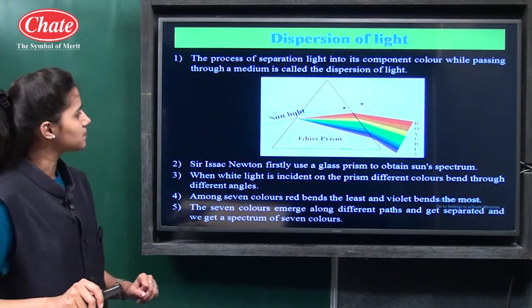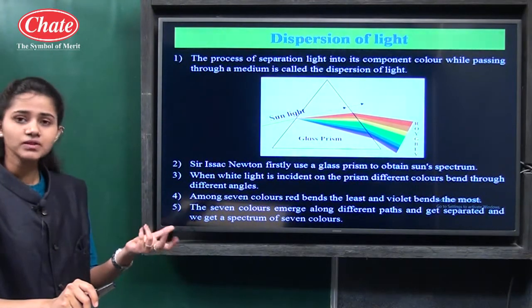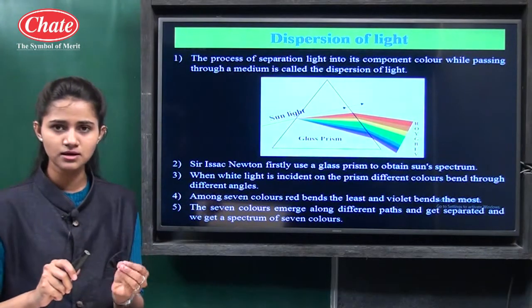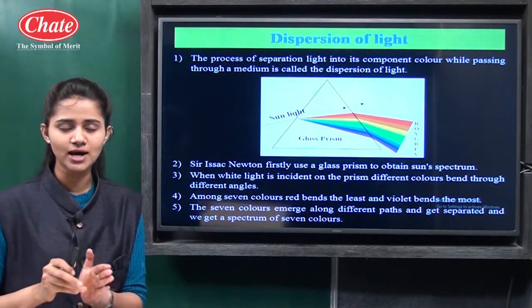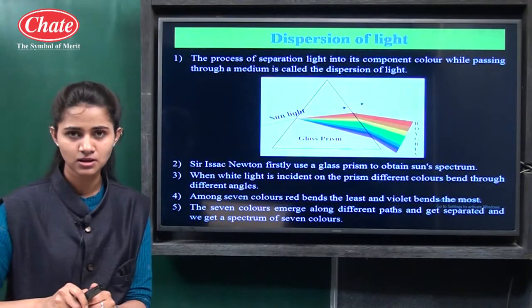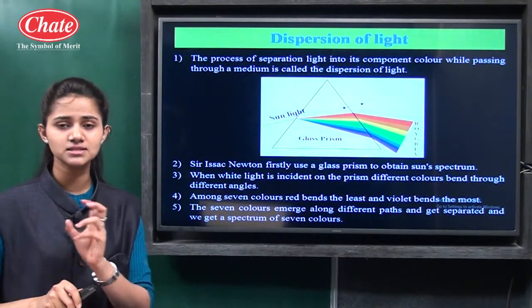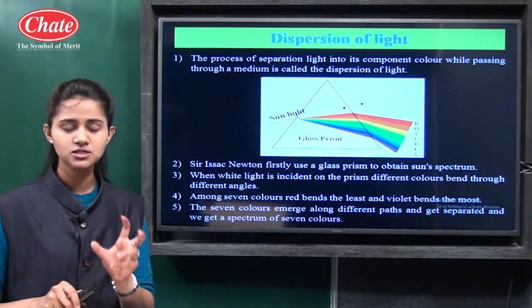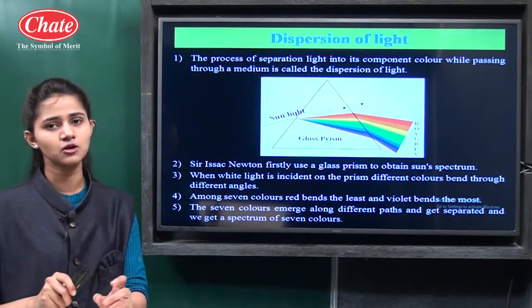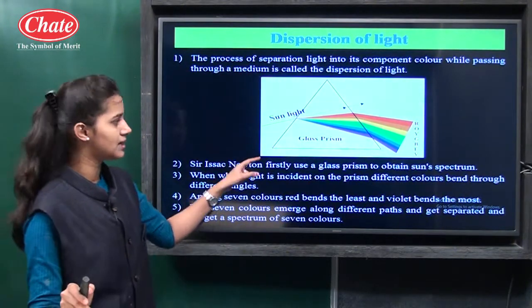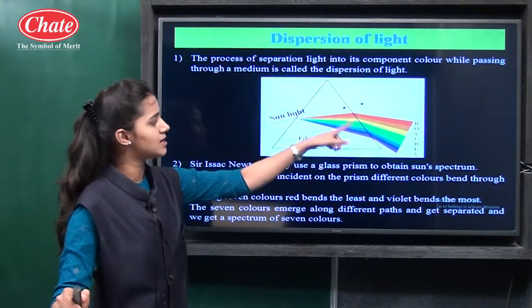So what is the dispersion of light? A single ray of sunlight is actually composed of 7 colors, meaning light of different wavelengths, that is light of different colors, is present in that single ray of light. See what happens when this sunlight passes through a glass prism.